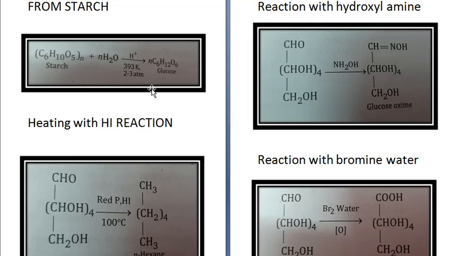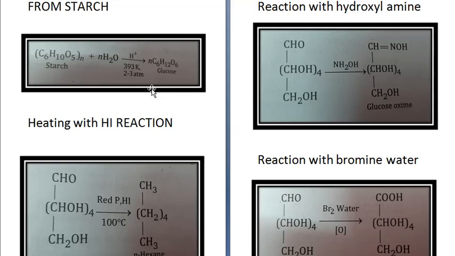Now the structure of glucose, for this year, because of the reduced syllabus, has been removed from your syllabus, so you don't have to go into the detail of the structure of glucose. The molecular formula you already know is C6H12O6. On reaction with hydrogen iodide, it gives n-hexane on prolonged heating with HI.